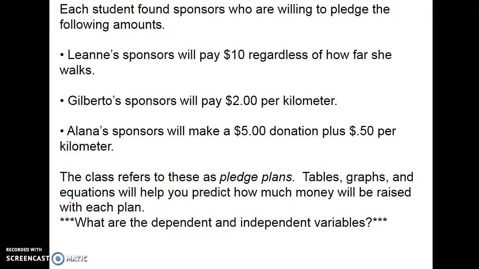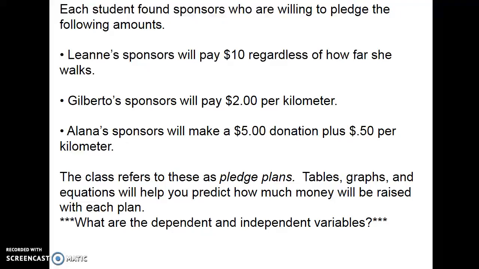So the three students from before, remember we had Leanne and Gilberto and Alana. They each come up with their own pledge plan. So a pledge plan is how you're going to get money from someone who's going to donate money to the walkathon. So Leanne's idea is that she's just going to ask everybody for $10. So everybody she asks, she'll just ask them for $10, and no matter how far she walks, just a flat rate. Gilberto wants to motivate himself to walk more, so he's going to collect $2 per kilometer.